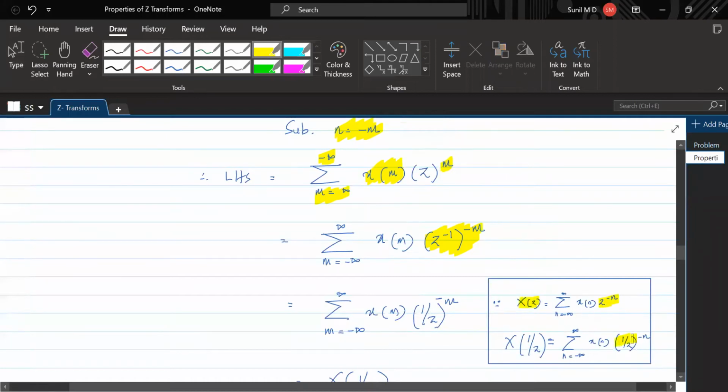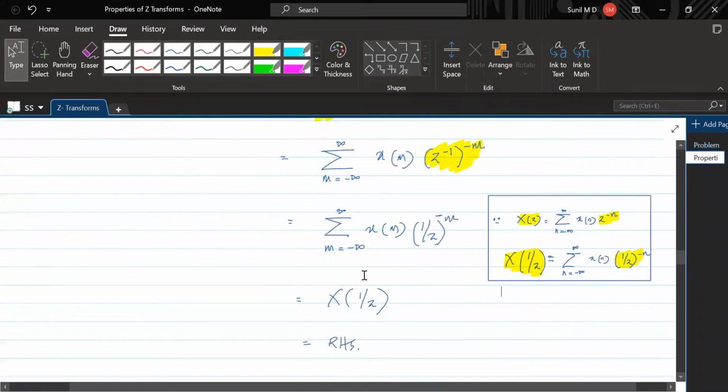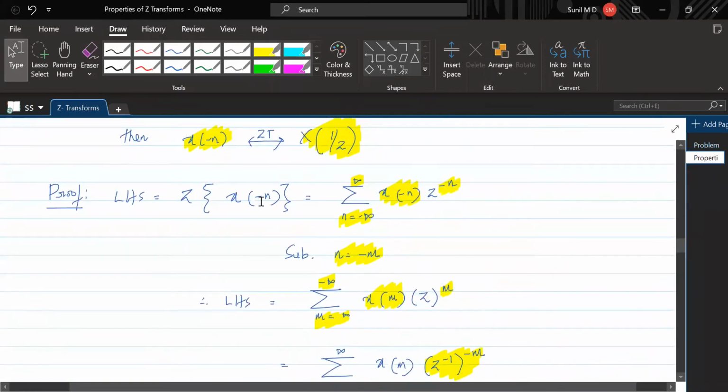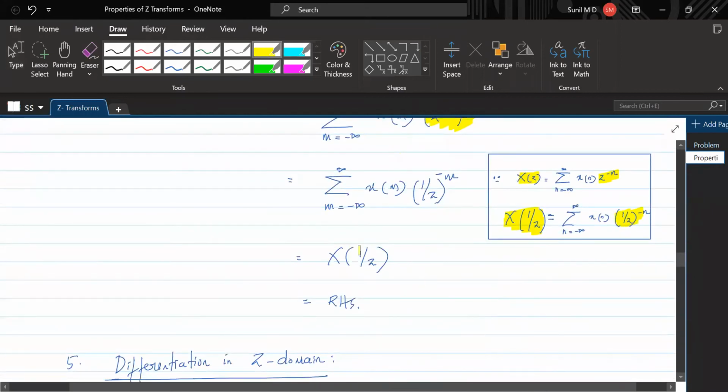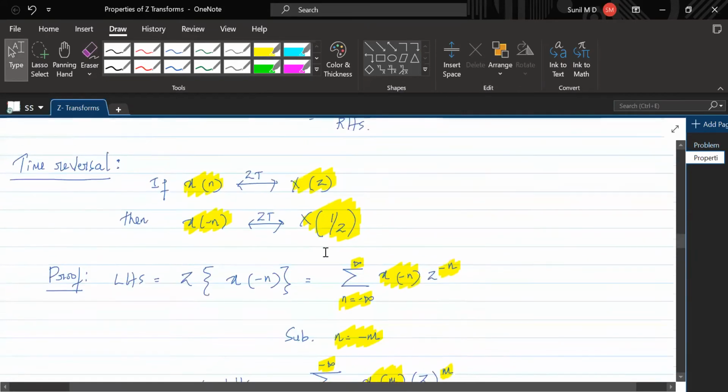If you have 1 by z to the power minus n, it is x of 1 by z. So that is what is written here. If you have x of minus n, then the z transform of that would be x of 1 by z. Fine. So this is the time reversal property.